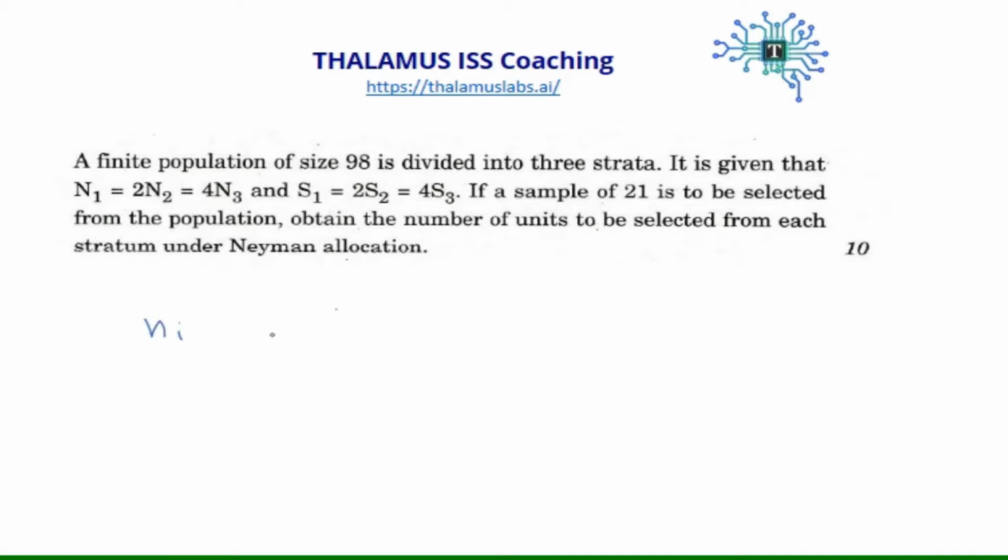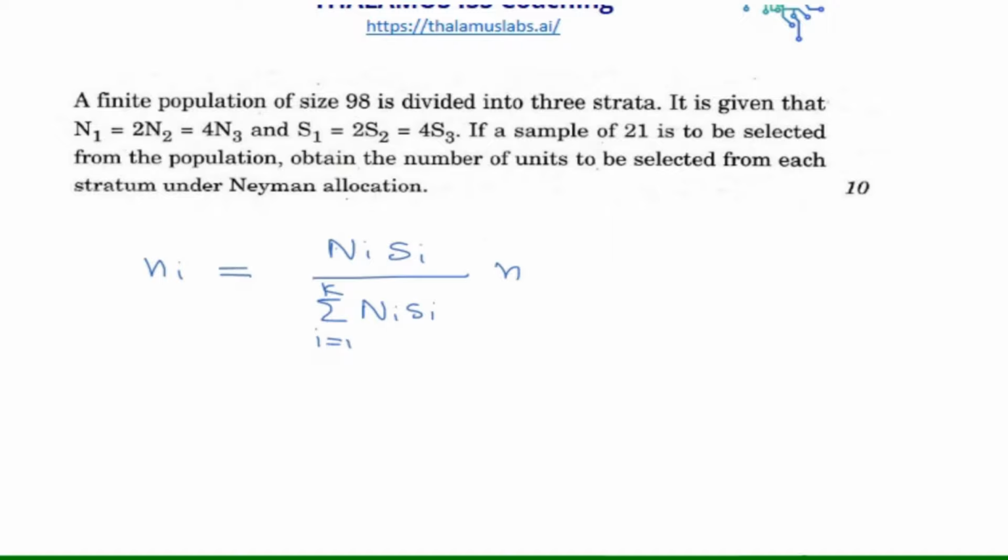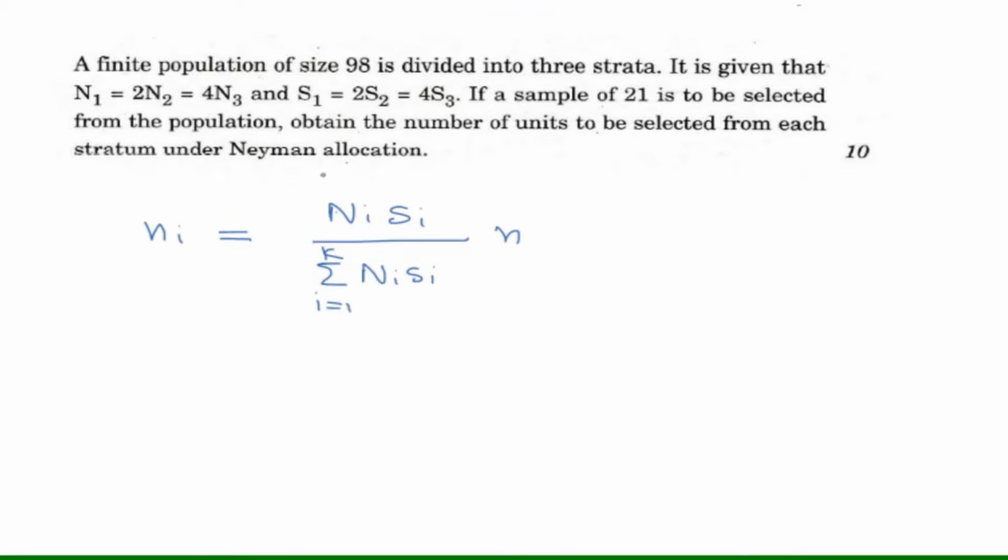So the formula for the sample size from each stratum will be n_i equals N_i S_i divided by the summation of N_i S_i, where i goes from 1 to k if there are k strata available. We know this formula, and we also have the information regarding the proportions between stratum sizes and stratum variability.